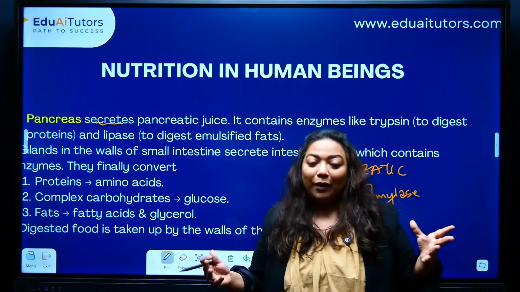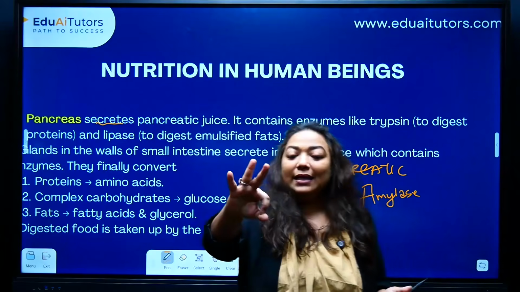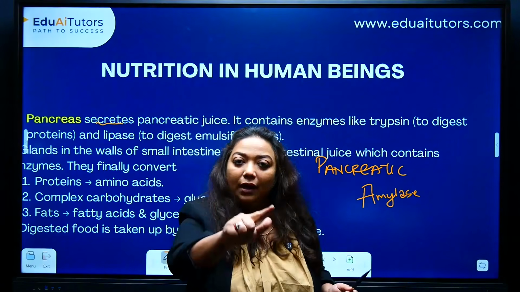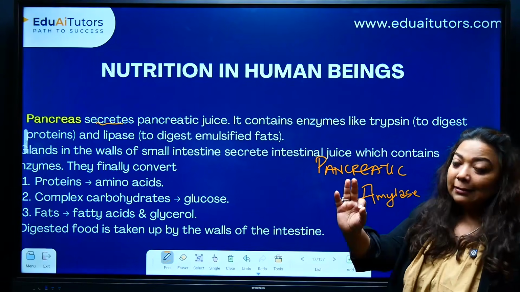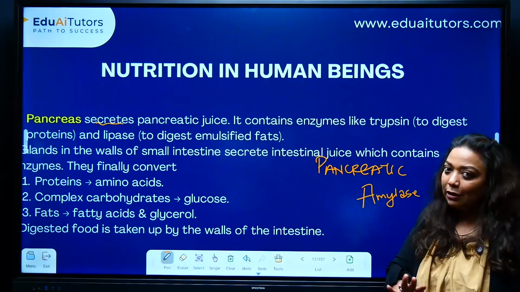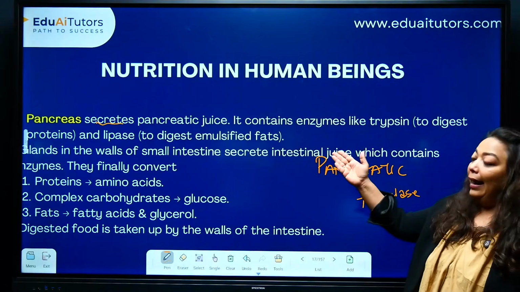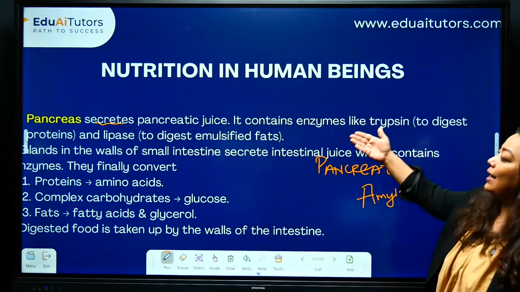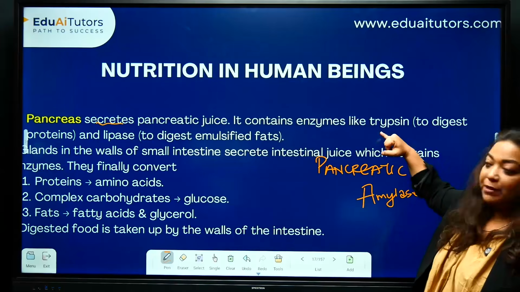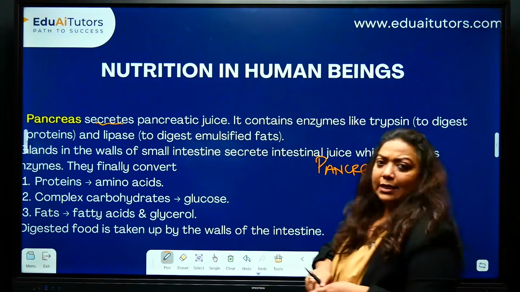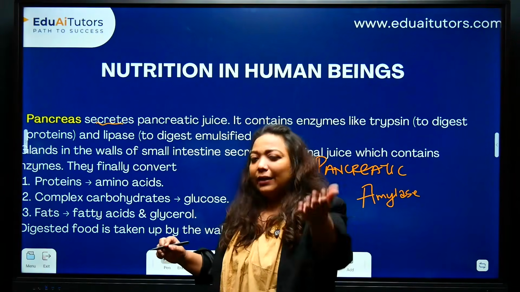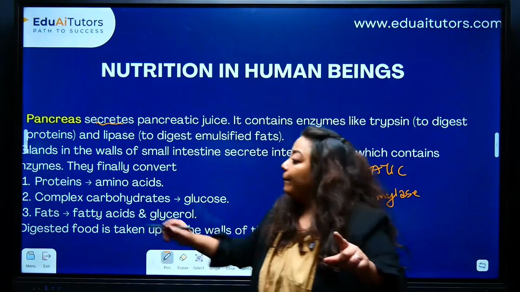I hope you remember. Now again, 3 glands: salivary gland, liver, pancreas. The salivary gland has salivary amylase. The liver, we know, makes bile juice, bile. And you've got the pancreas, which has these 3 enzymes: trypsin, lipase, pancreatic amylase. Clear? You have to write these down. Remember this, children.